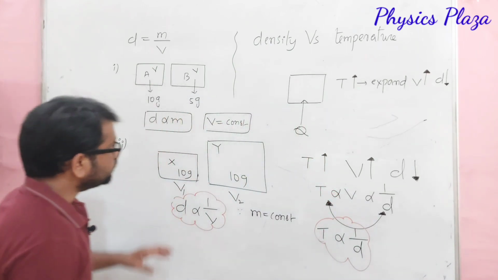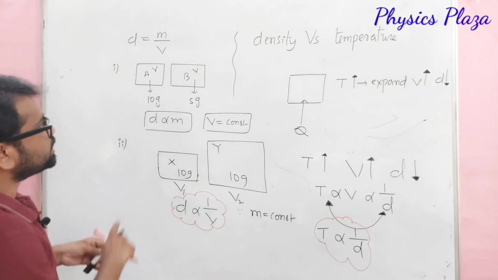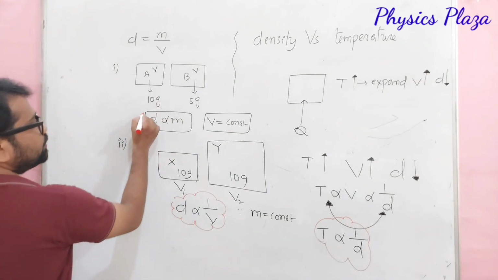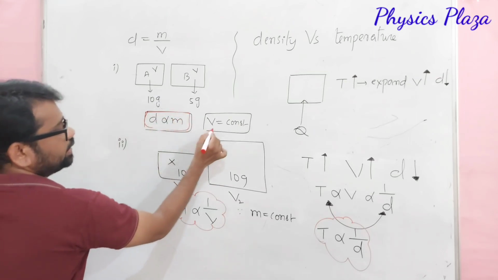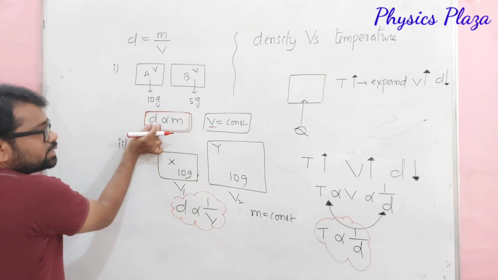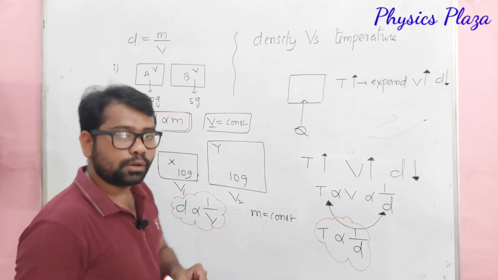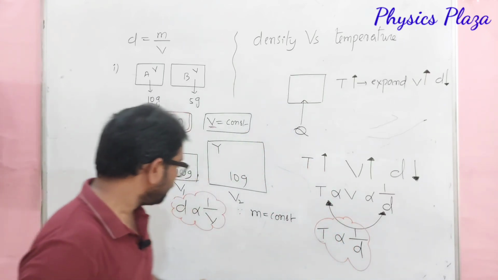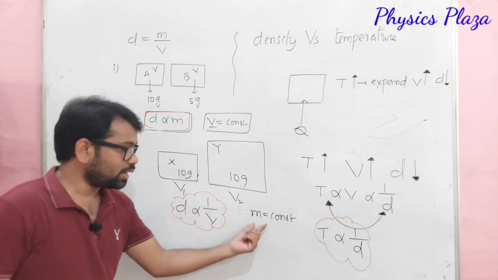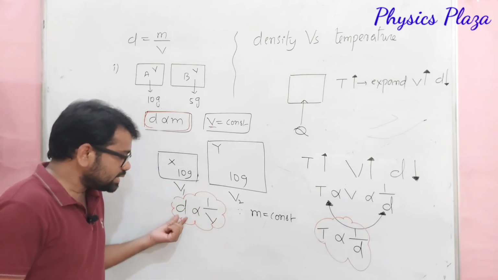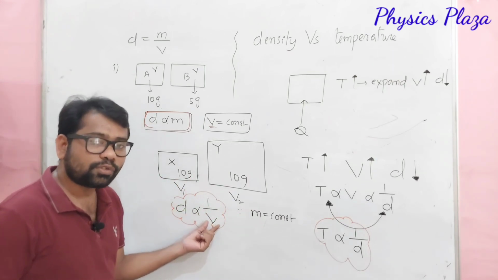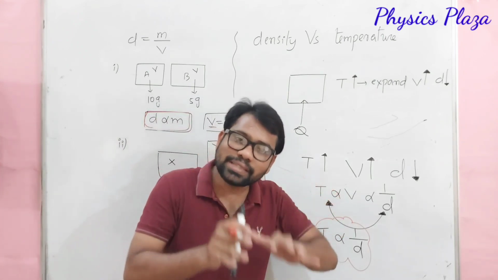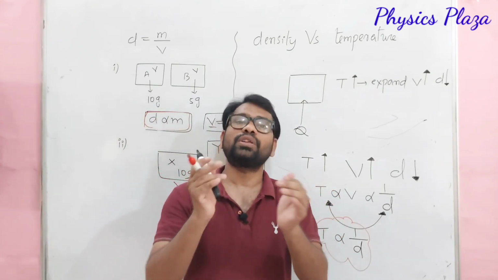So look here. There are three factors which we discussed on which the density of a substance depends. First one is mass. For a given volume, density is directly proportional to the mass, meaning more the mass, more the density, less the mass, less the density. Whereas for a given mass, density is inversely proportional to the volume, which means more the volume, less the density, less the volume, more the density.